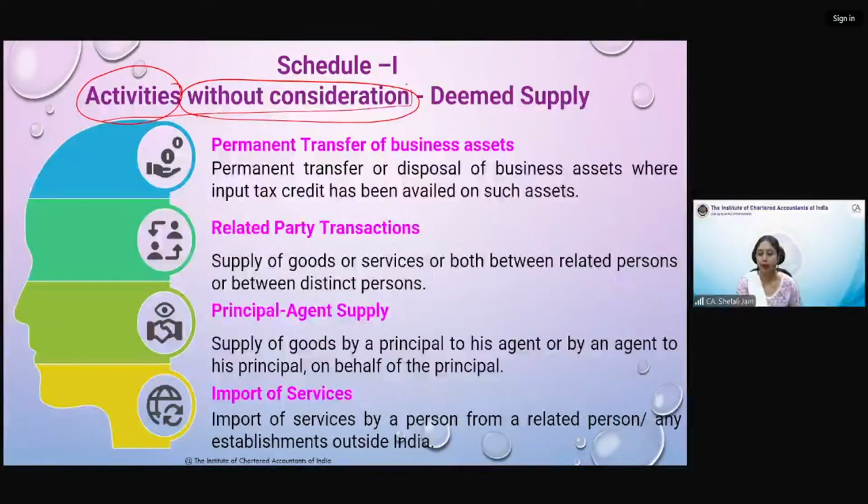Now certain activities without consideration, they will be deemed as supply, and those activities have been listed in Schedule 1. Now this is the most important schedule in the supply chapter, Schedule 1, जो ये बताएगा कि ये supply नहीं होते हुए भी सप्लाई मानी जाएगी. आफ्टर दैट शेड्यूल 3 है जो ये बताता है कि ये सप्लाई के पैरामीटर्स में तो फॉल करता है, लेकिन तब भी इसको हमने सप्लाई की डेफिनेशन से निकाल के बाहर कर दिया है. But that we will do later on. That is also very important. But first of all we'll start with Schedule 1. So I hope till now everything is clear to everyone. I'm starting with Schedule 1.